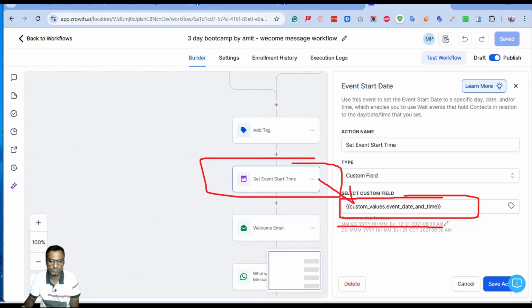You just have to follow this format: DD, YY, hours, minutes, like the example given here. Use this particular format, go ahead and create a custom field, and then you can set your event date in here. So let's say your event date is, let me go ahead and show you the event date as well, so that it will be really cool for you to understand how it works.